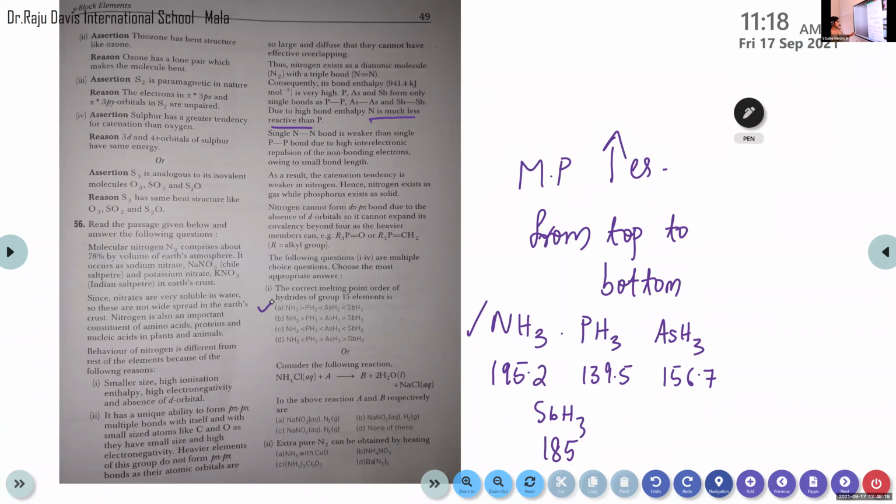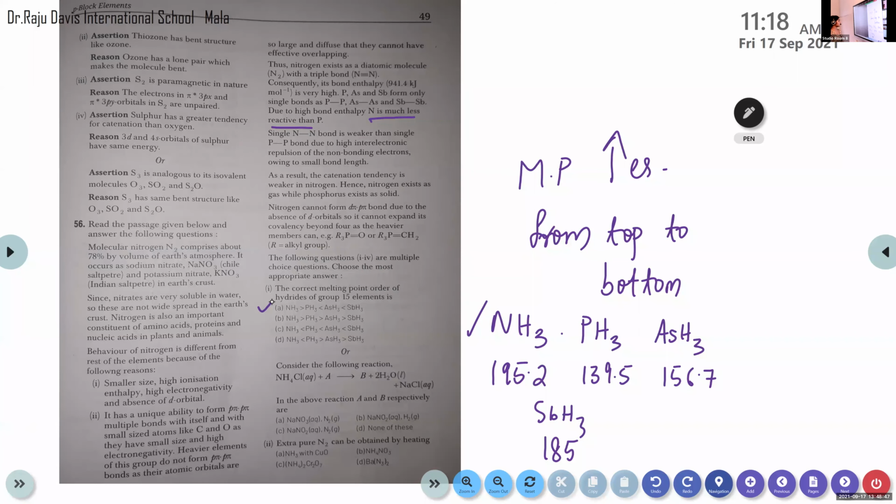Then we are moving to the next question. Here there is one choice, either question number 1 or the next question. Consider the following reaction: NH4Cl plus A gives B plus 2H2O plus NaCl. In the above reaction, A and B respectively are: option A, NaNO3 and N2; option B, NaNO2 and H2; option C, NaNO2 and N2; option D, none of these.